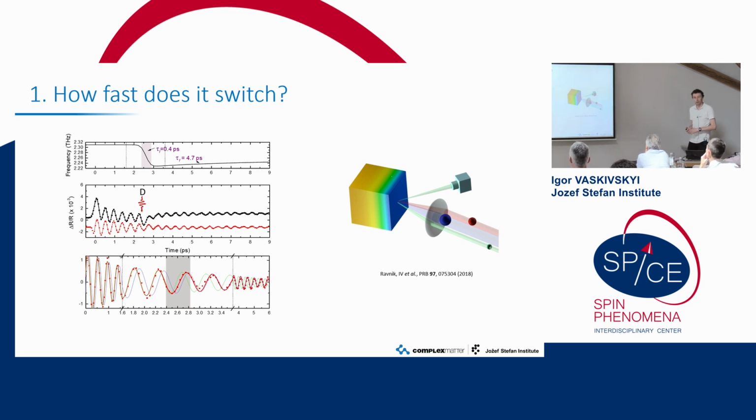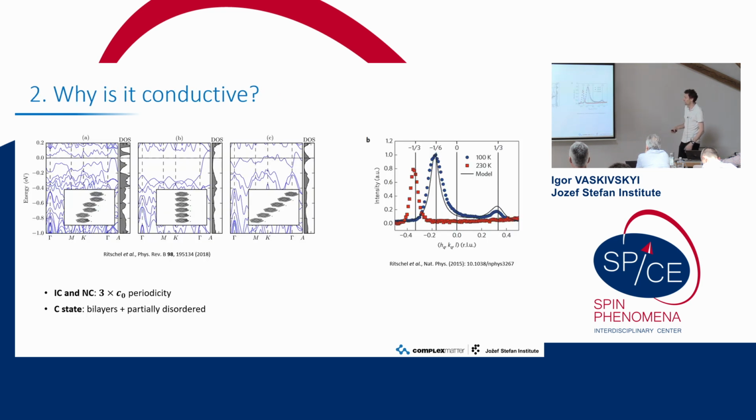But the next question, which is interesting both fundamentally and probably for some practical application, if you want to use switching between an insulator and metal, is why it's conductive. But here we unfortunately first have to go a step back and find out why the ground state is insulating. And that's what I just briefly mentioned at the beginning. I don't think we have a good answer for that.